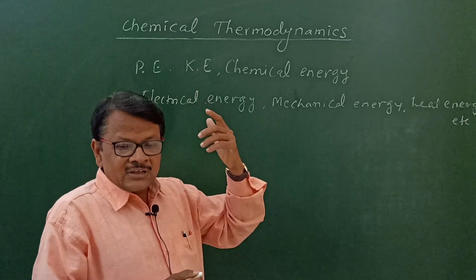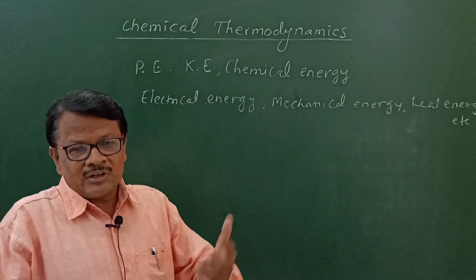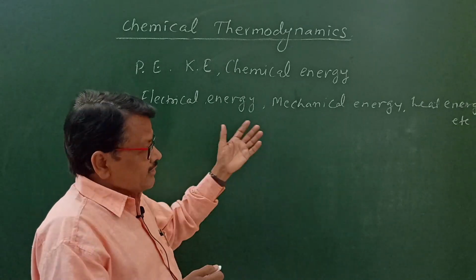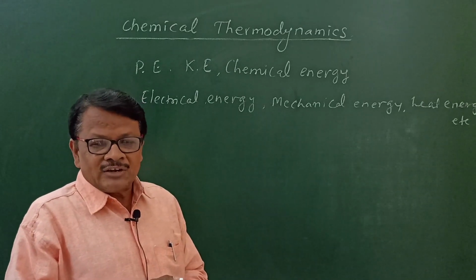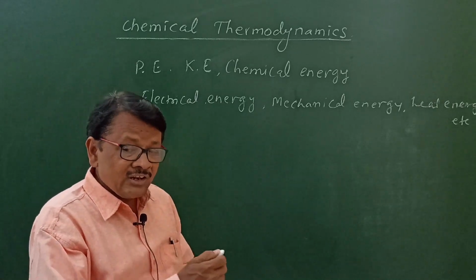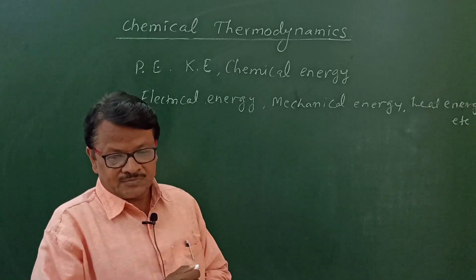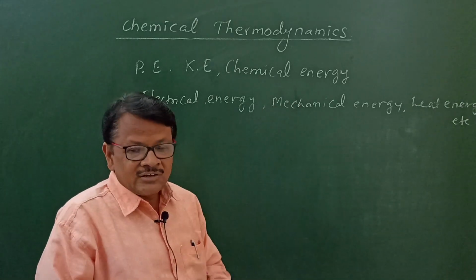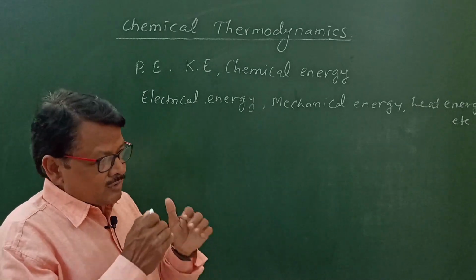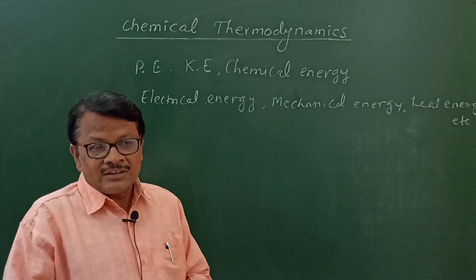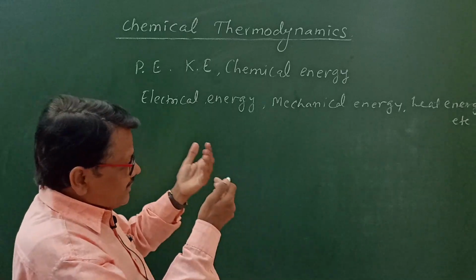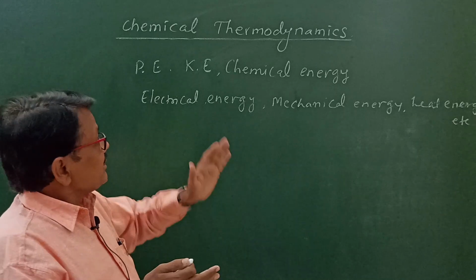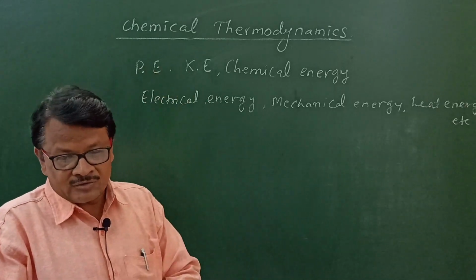And if you consider another chemical reaction, HCl plus NaOH gives NaCl plus H2O. So that is the neutralization reaction. During this neutralization reaction, 57.3 kilojoule of heat is released, and it is shown by minus sign. Absorbed heat is shown by plus sign, and released heat is shown by minus sign. So during such chemical reactions, what energy is released and what energy is gained, that relation we have to see in this chemical thermodynamics topic.